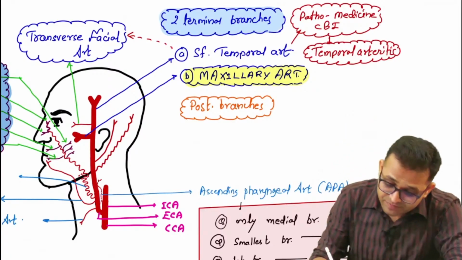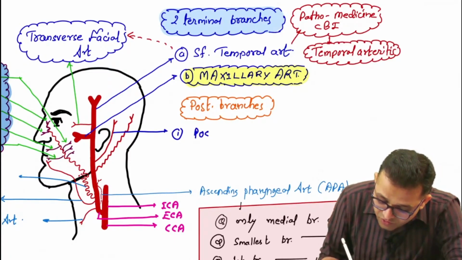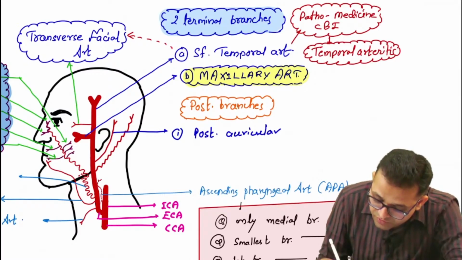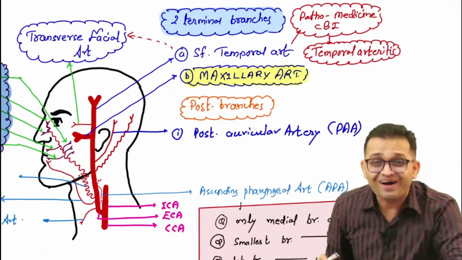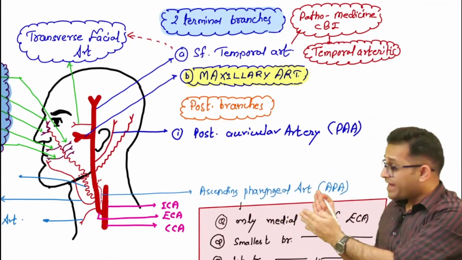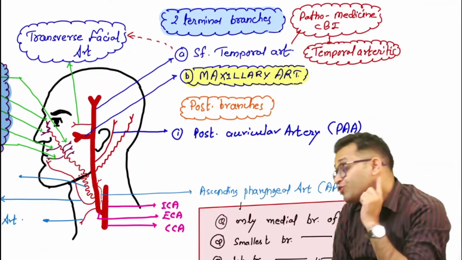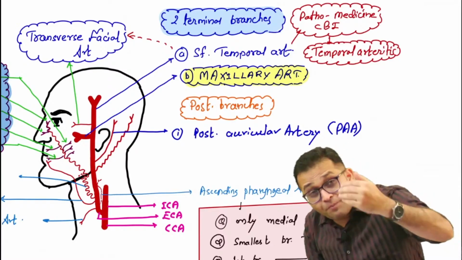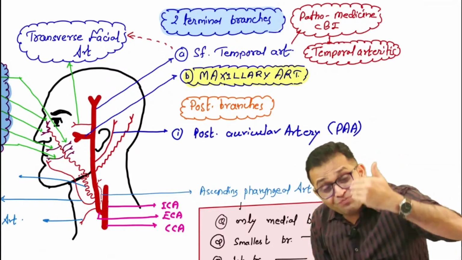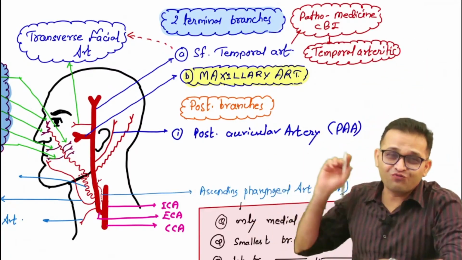So this is the beautiful diagrammatic presentation. Remember the posterior branches, sir. This is our posterior auricular artery. In short, you can say PA. I told you, APA has come, the elder sister has come, the ascending pharyngeal artery. This is the PAPA. You can say PA, posterior auricular artery. It is behind the ear. It is the posterior branch of the external carotid artery. Then after that Amma will come, the accessory meningeal artery, then Mama will come, the middle meningeal artery. The whole family comes in our anatomy. So don't forget this one.